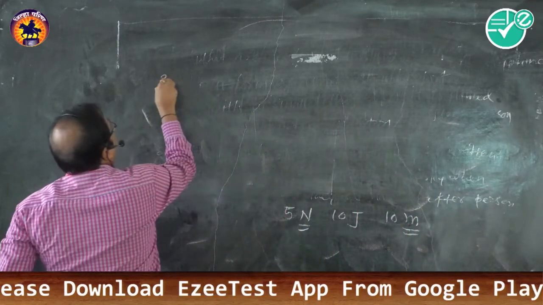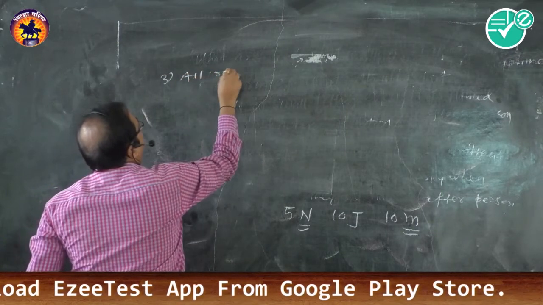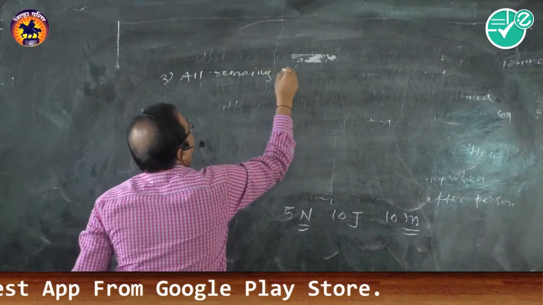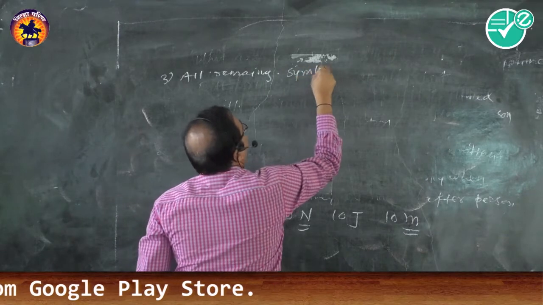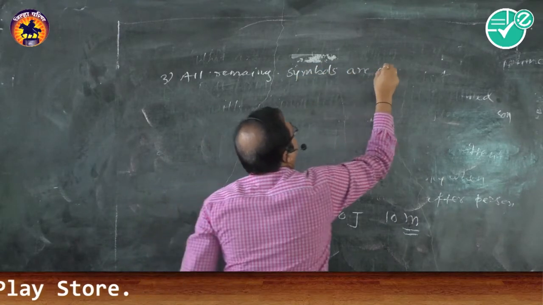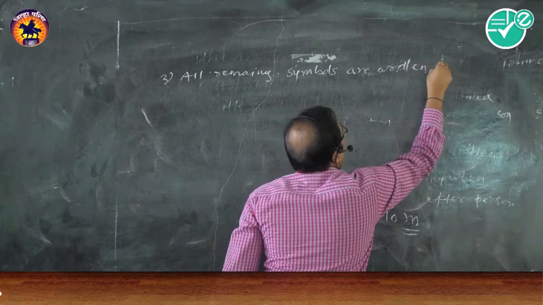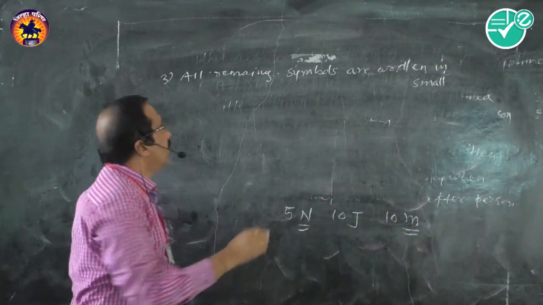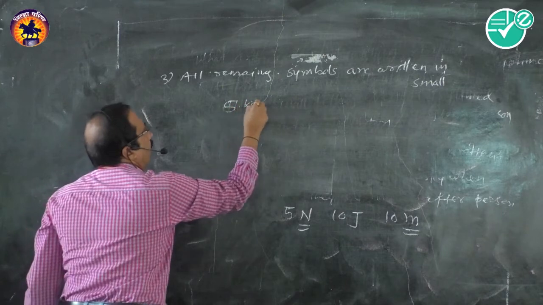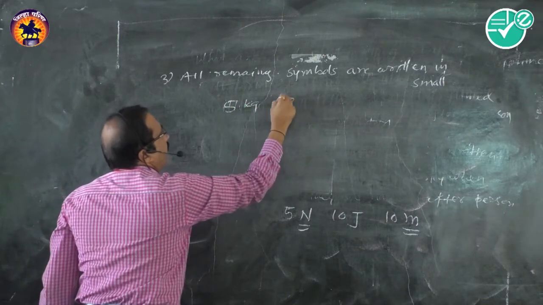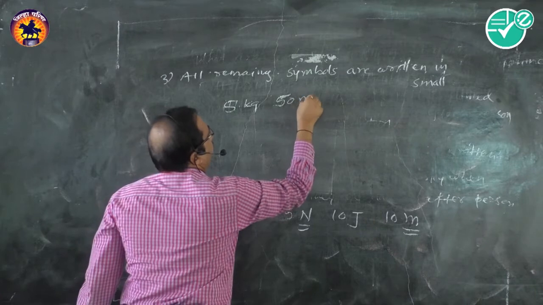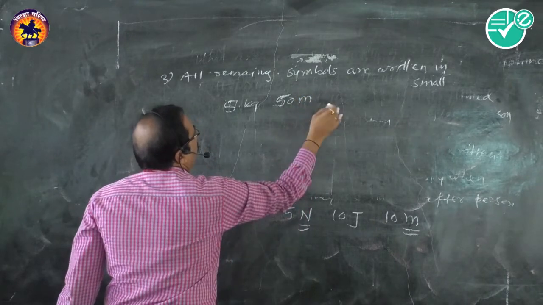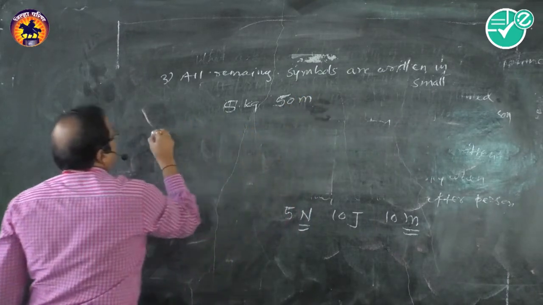That is, the third rule is that all remaining symbols are written in small letters, just like 5 kg, 50 m, isn't it? Don't write a full stop.